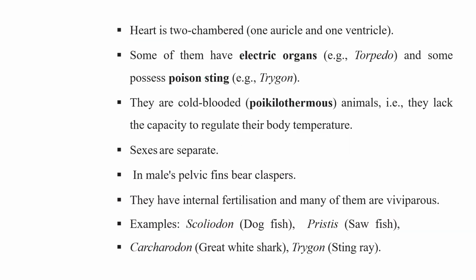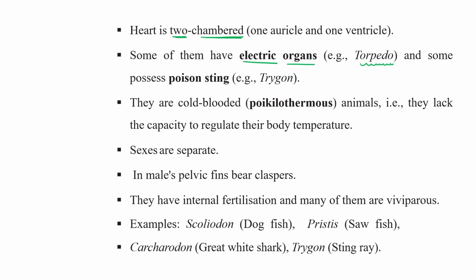Their heart is two chambered. These are fishes, so the heart has two chambers, one auricle and one ventricle. Some of them have electric organs, like in the torpedo.